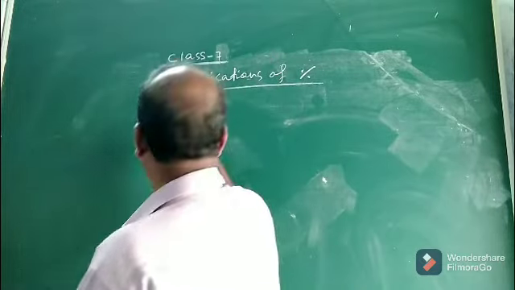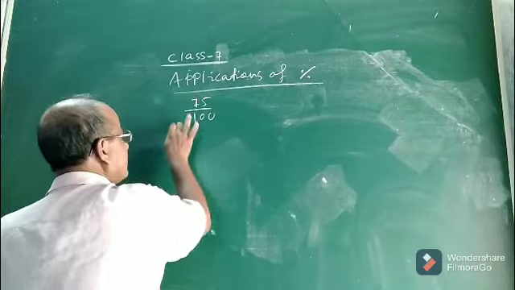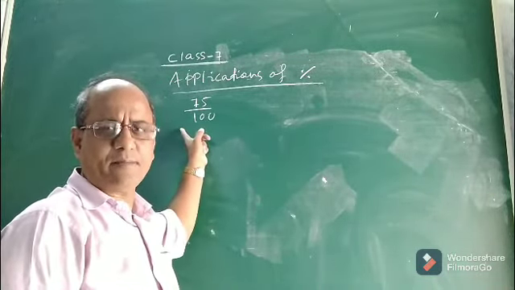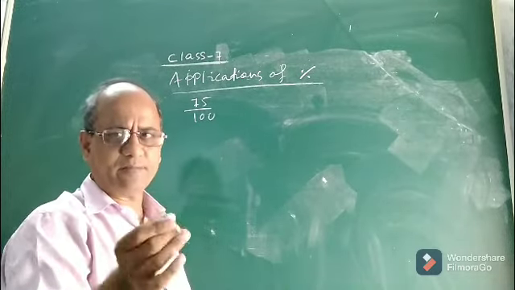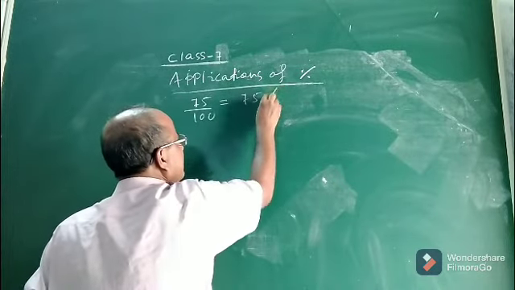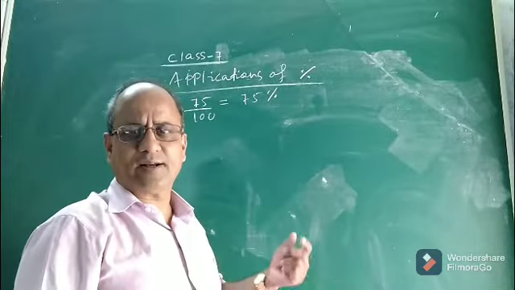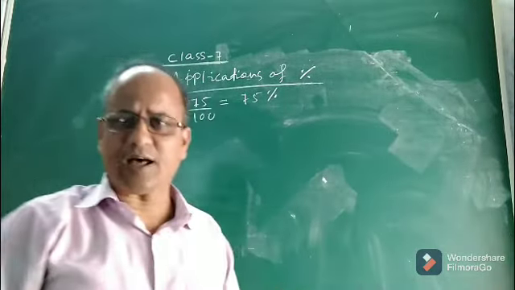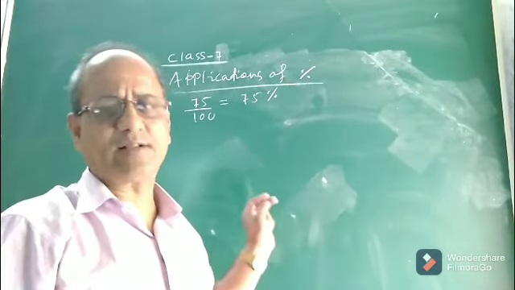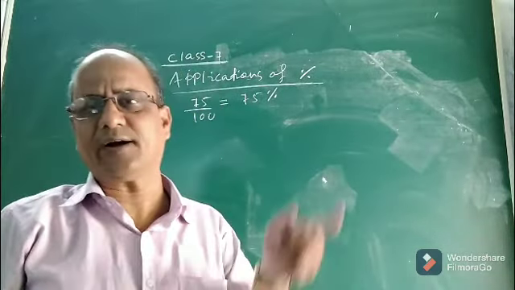So what I mean to say, children, 75 out of 100 in fraction form we write like this: 75 by 100. 75 by 100 means 75 out of 100. This 75 by 100 is nothing but 75%. So what is the meaning of percent? Percent means per 100, out of every 100. Out of every 100, what is your score? That is the percentage. So by percent we mean out of 100.